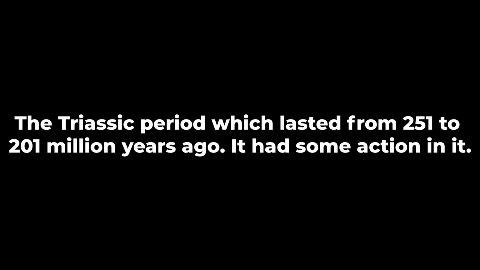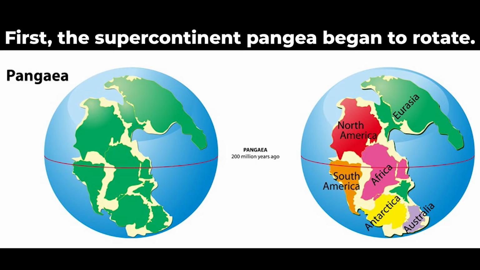The Triassic period, which lasted from 251 to 201 million years ago. It had some action in it. Let's start off with climate. The Triassic period had a warm and dry climate. Now let's talk about some main events. First, the supercontinent Pangaea began to rotate.